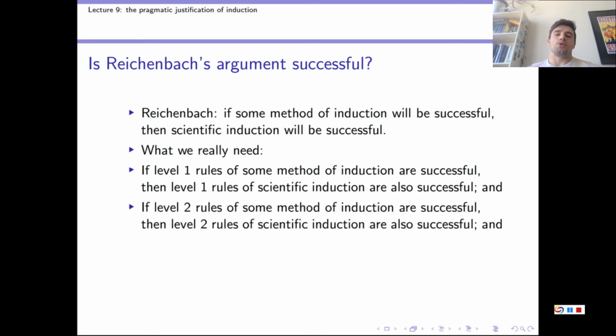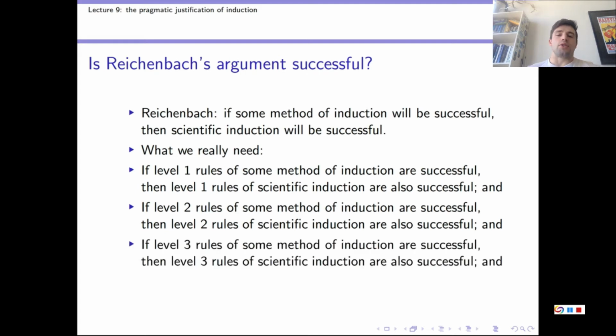And if level 2 rules of some method of induction are successful, then level 2 rules of scientific induction are also successful. And if level 3 rules of some method of induction are successful, then level 3 rules of scientific induction are also successful, and so on for all the levels. Now, this is what Reichenbach wants. The problem is that this isn't what the pragmatist ends up establishing from their premises.